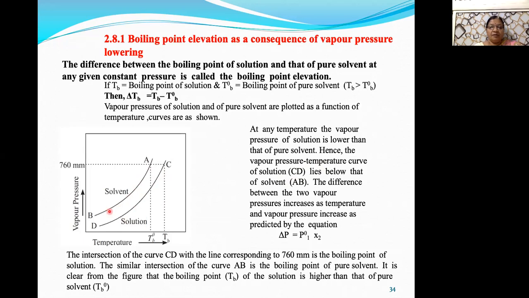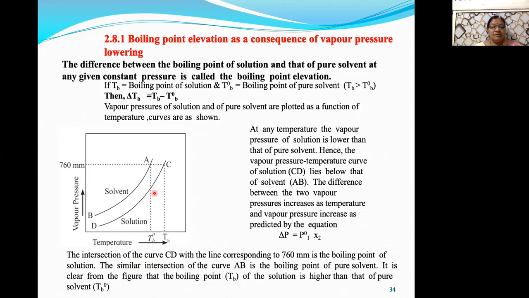Followed? Now the difference between the two vapor pressures increases with the temperature, and the vapor pressure increases as predicted by the equation delta P is equal to P1 naught into X2. That is according to Raoult's law. Now the intersection of the curve CD. See, what is boiling point? I explained the definition. Boiling point is the temperature at which the vapor pressure of that liquid becomes equal to the atmospheric pressure, that is 1 atmosphere.